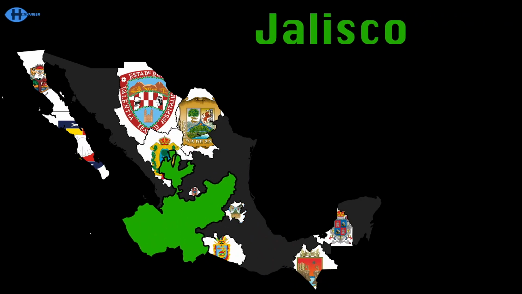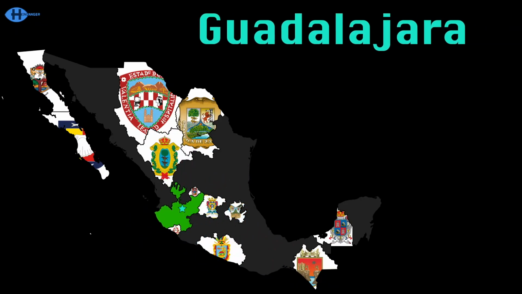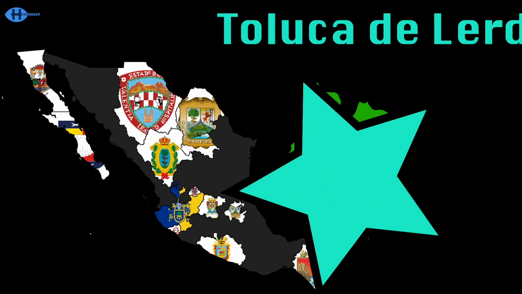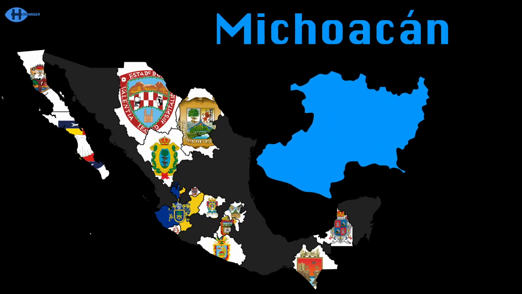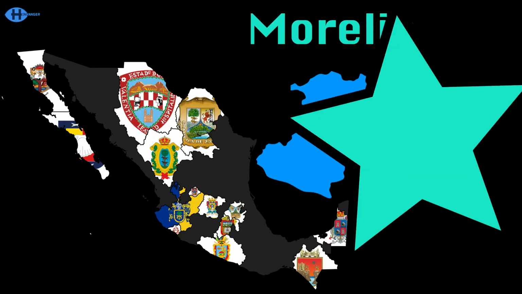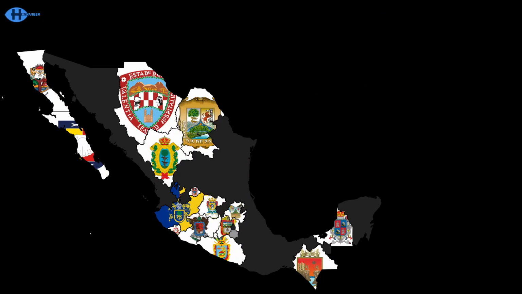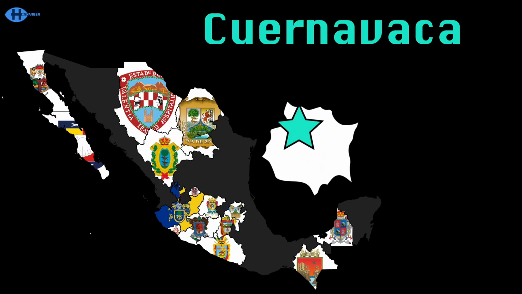Jalisco is the state you just saw. The capital here is named Guadalajara. There's a state in Mexico that's named Mexico. The capital's named Toluca de Lerdo. This is a state that's named Michoacan. The capital Morelia is here, I told ya, man. Morelos is a state that is tiny. Cuernavaca is the capital city.